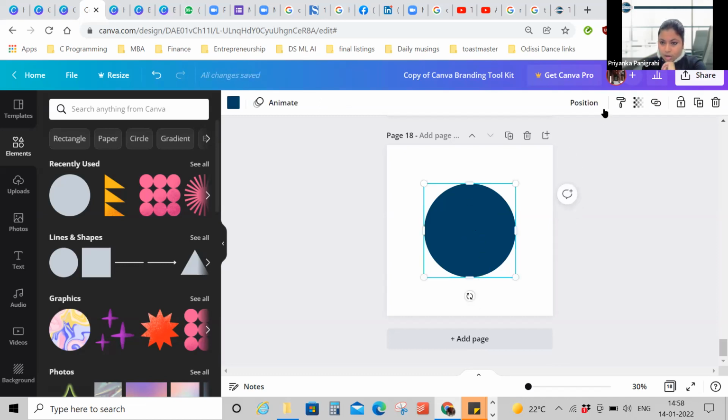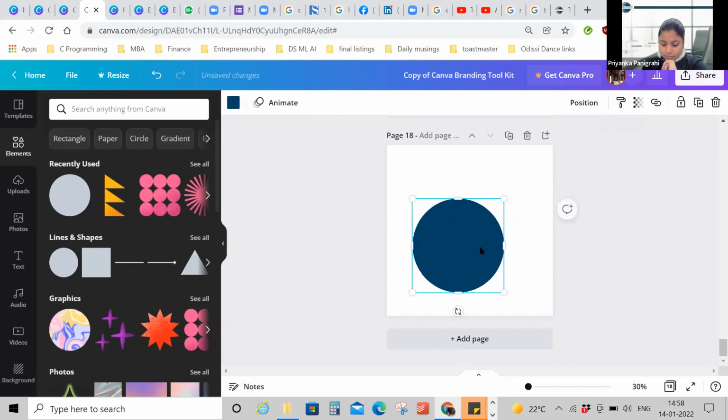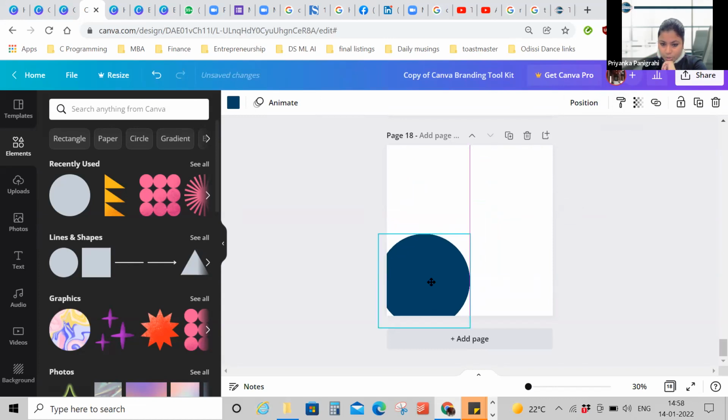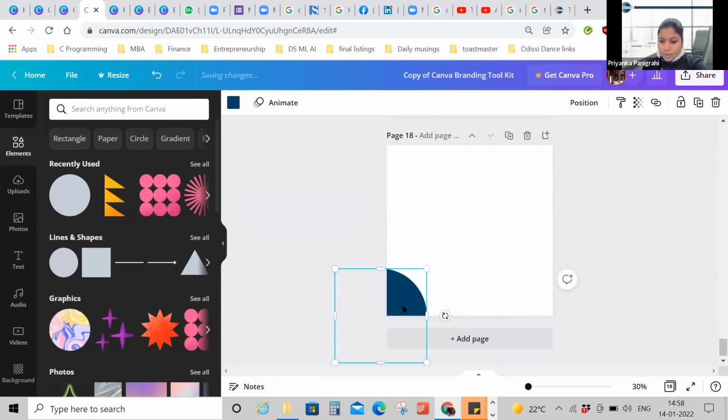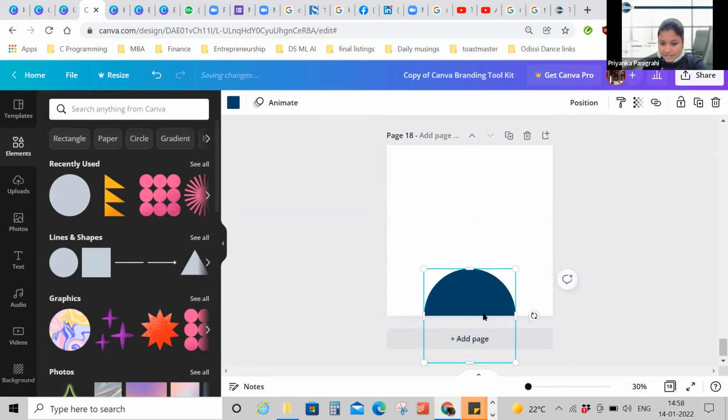Now, I can move this object to the corner so that only a part of it appears. I can put it on the sides to create a new design element. You can also use it creatively like this.